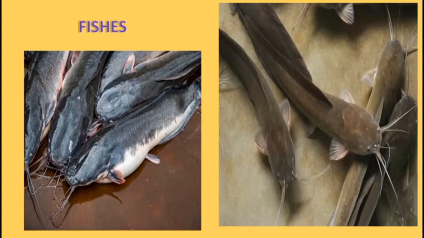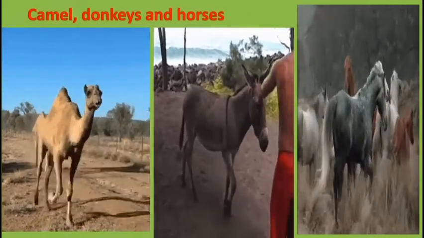Other common types of fish are the tilapia, the perch, the mud catfish, the carp, the salmon, the sardine, the stockfish, the barracuda, the mackerel.